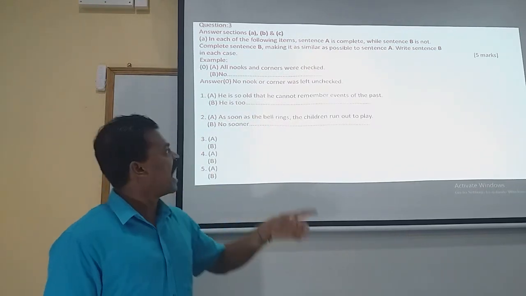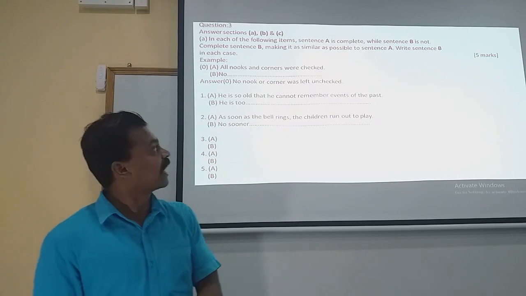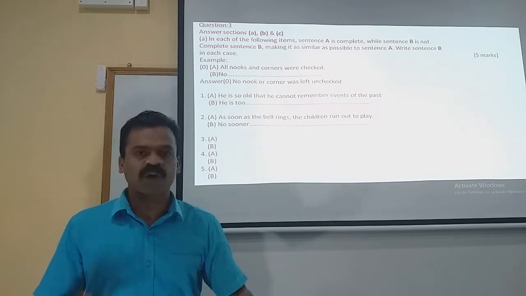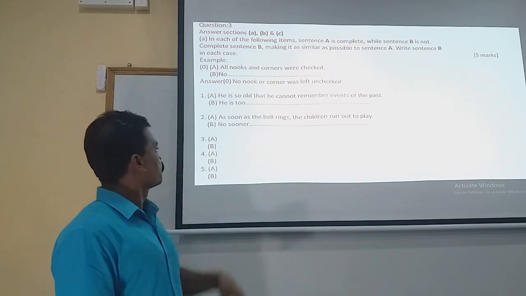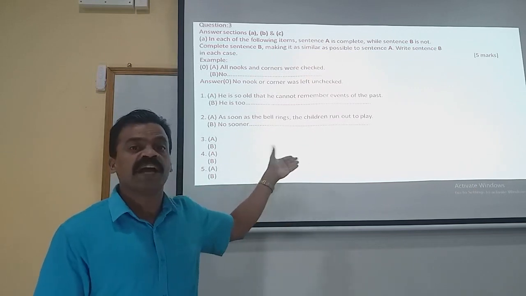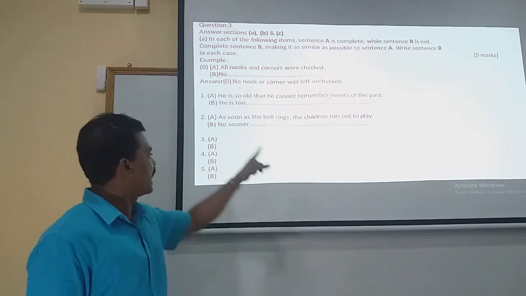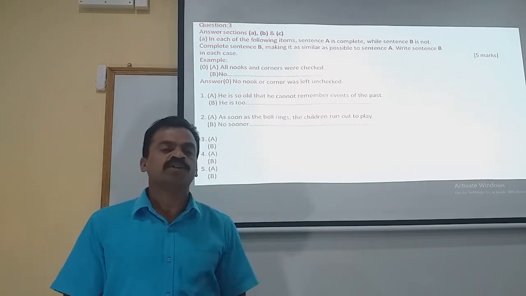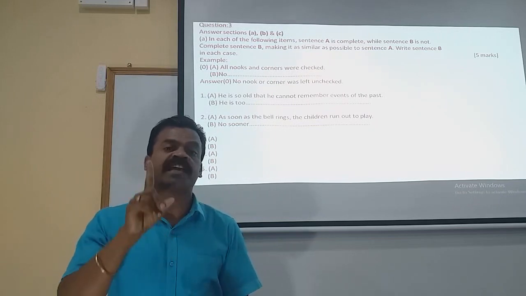That is the example given, and you will have altogether 5 questions. For example, question number 1: He is so old that he cannot remember events of the past, and the starting words given are He is too. You know how to make use of the adverb too, and we are going to revise all those rules as we proceed further. Question number 2: As soon as the bell rings, the children run out to play. This is one of the questions we have already solved in the last class. So we have to start the statement with No sooner. Like that, we will have question numbers 3, 4 and 5. In this section A, you will have altogether 5 questions, and each question carries 1 mark.